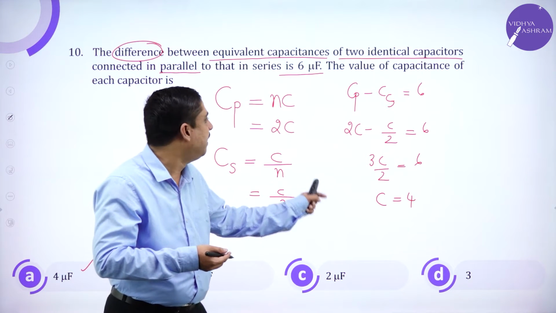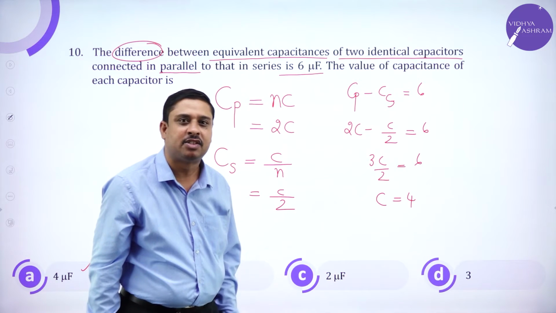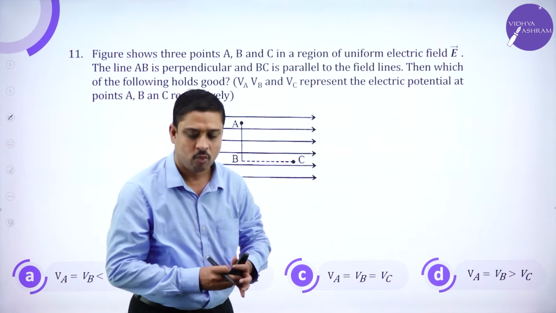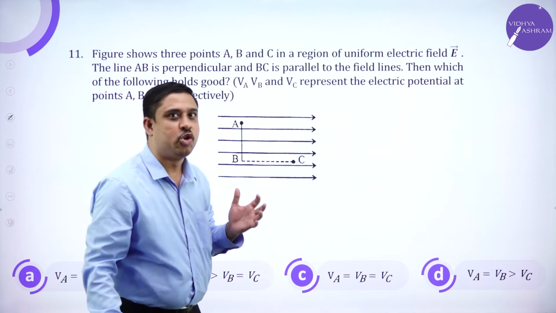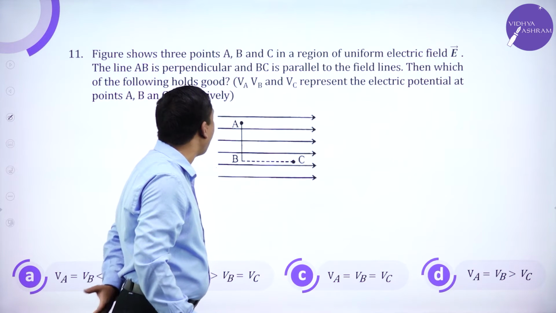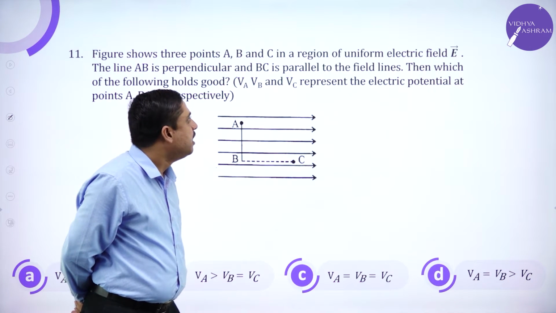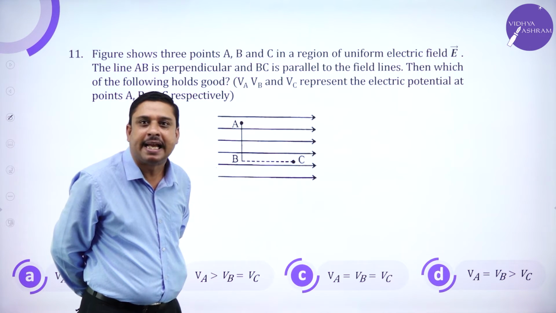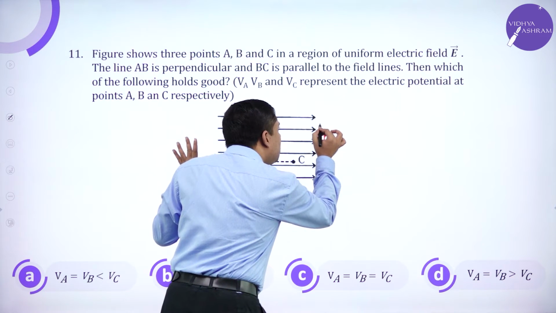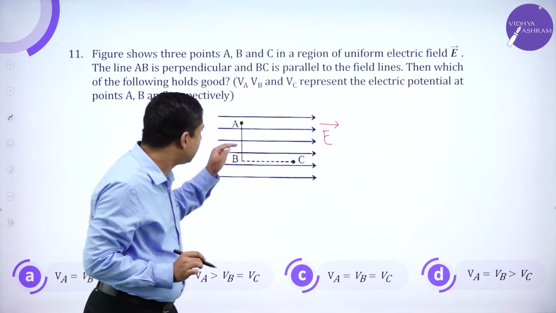Again, an example where, if you know the topics clearly, arriving at the solution is very simple. Now, a conceptual thought. The figure shows 3 points A, B and C in a uniform electric field. So this is a region of uniform electric field.